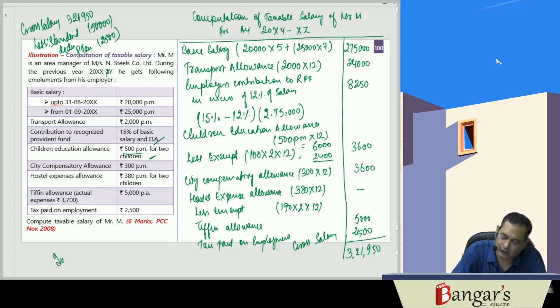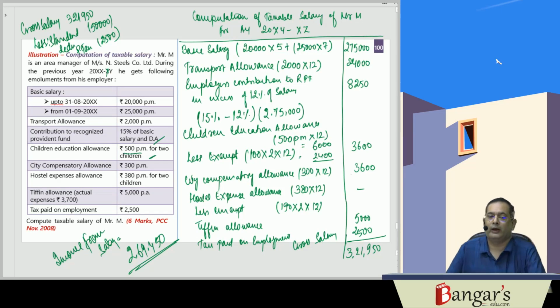Hence the income from salary works out to be how much? 2,69,450 rupees. This is the income from salary.